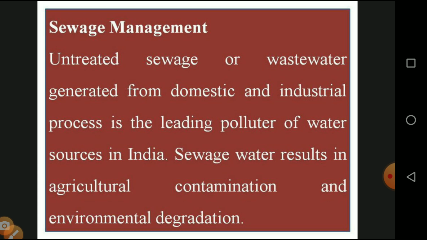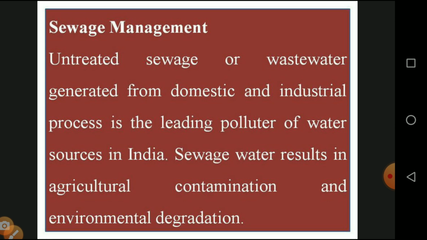Untreated sewage or wastewater generated from domestic and industrial processes is a leading polluter of water sources in India. One of the major pollutants in water bodies is sewage. All the unwanted water from domestic use, which means the water that comes from the drainage, is mixed with rivers, streams, ponds and other water bodies. They are polluting the water body. It is a major pollutant in India.